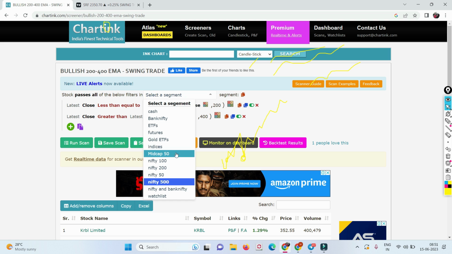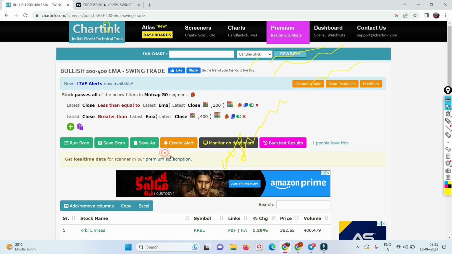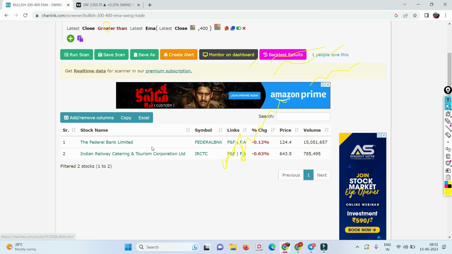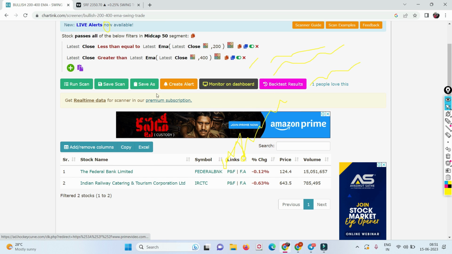We have seen all the Nifty, let me show you the Midcap 50. That's it, right? You see only these two stocks, Federal Bank and Indian Railway. In the Midcap 50 stocks, only these two stocks are below the 200 moving average and above the 400 moving average. So what does this signify? So now the corrections are required.